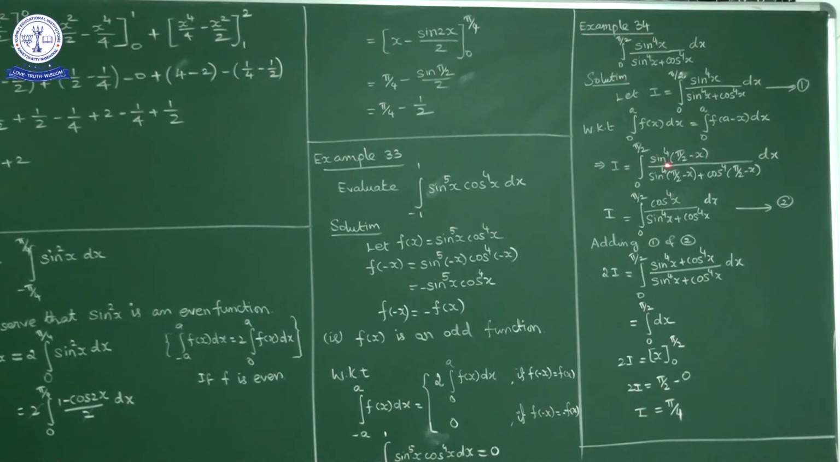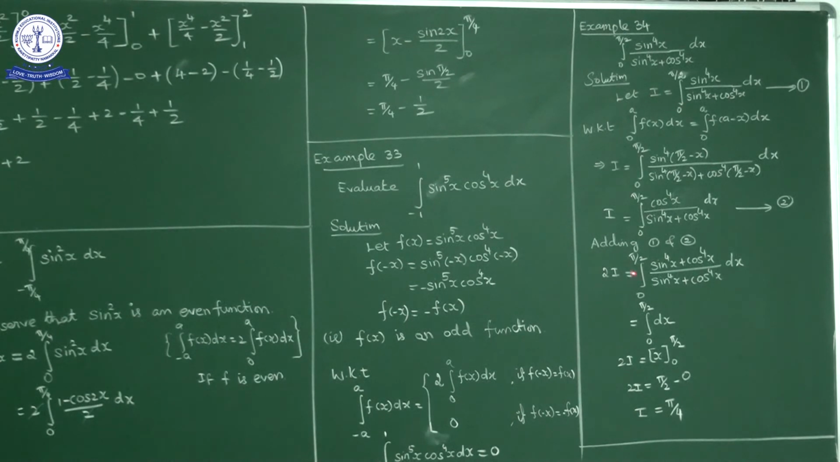So in the numerator we get cos power 4x, and in the denominator cos power 4x plus sin power 4x. So I is equal to integral 0 to pi by 2 cos power 4x upon sin power 4x plus cos power 4x dx. Now mark this one as 2. Add 1 and 2. What will we get?